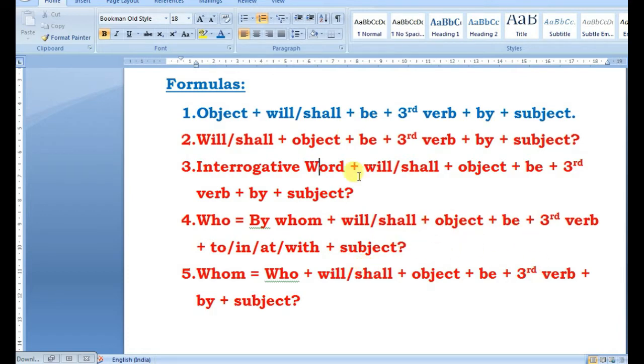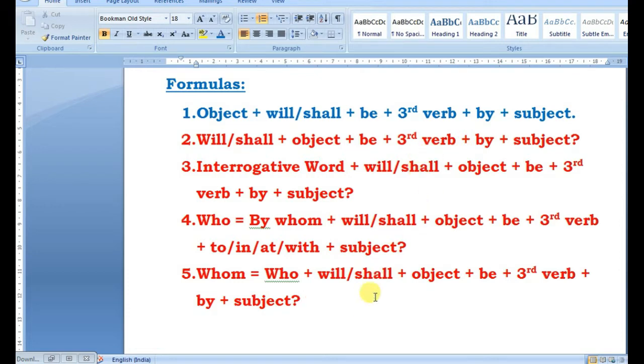So we will try to apply these rules in the examples below. I'll give you a minute. You can see the rules, and the same thing will be uploaded in the YouTube channel also.